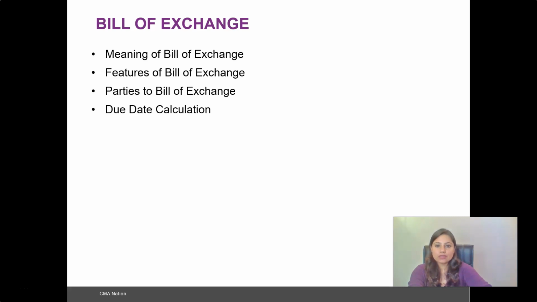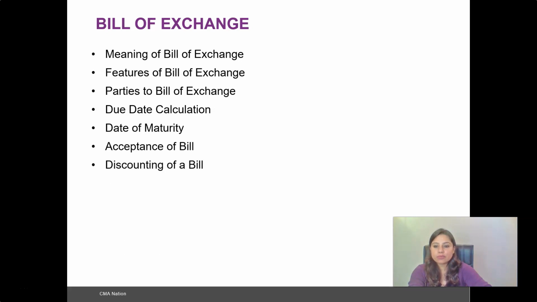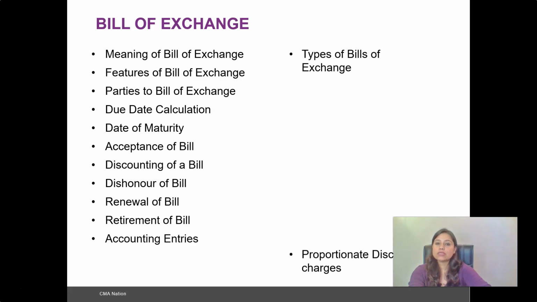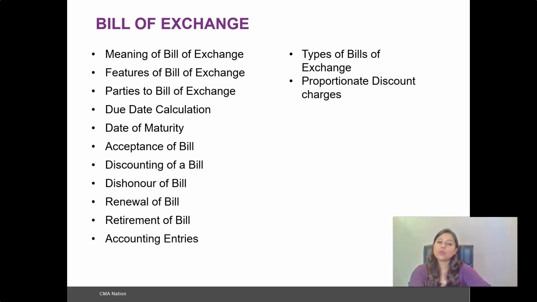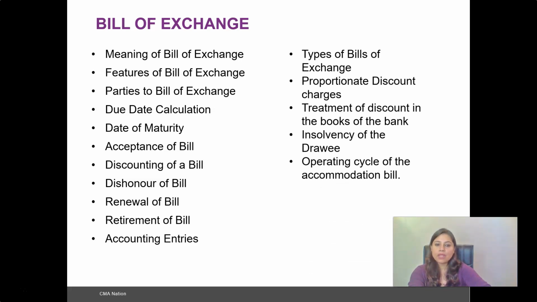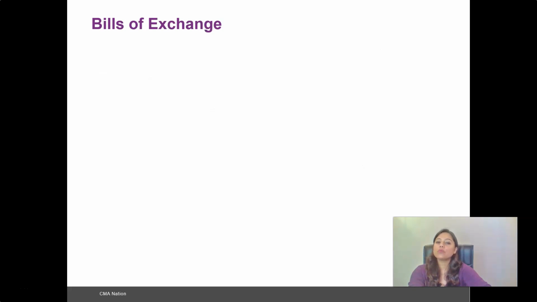Then due date calculation and date of maturity, acceptance of bill, discounting of a bill, dishonor of a bill, renewal, how a bill can be renewed, then when retirement is considered, and what are the accounting entries involved in the bills of exchange, what are the types of bills of exchange, what are the discounting charges, treatment of such discounts in the books, insolvency by the drawee, and the operating cycle of the accommodation bill.